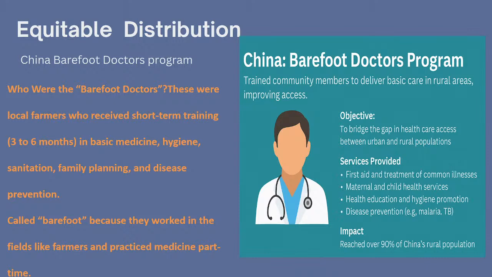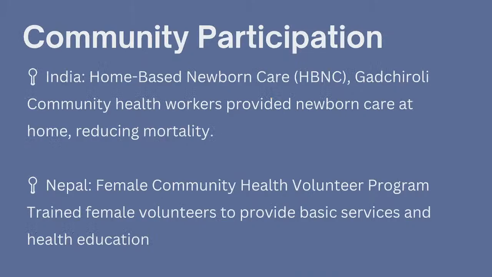So that was the most basic form of surveillance practiced in the 1970s, and it showed that you have to go to the community to understand what is happening, and ultimately that is going to prevent deaths rather than just building new hospitals. The equitable distribution component is because it reached about 90%, since at that point in time China was largely rural, and these people were trained to serve that rural population. So it bridged the gap in healthcare access between urban and rural populations.